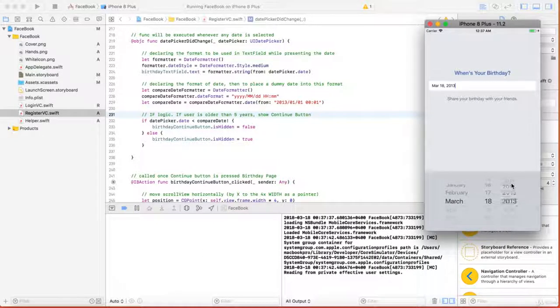Let's say I'll write 2000, it doesn't show me, and now it will show. In 2013 it doesn't show, and now it shows the continue button. When we click that, we're now thrown to the gender page.